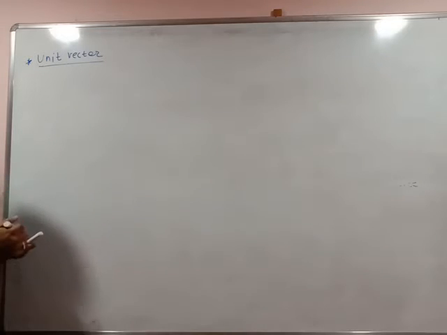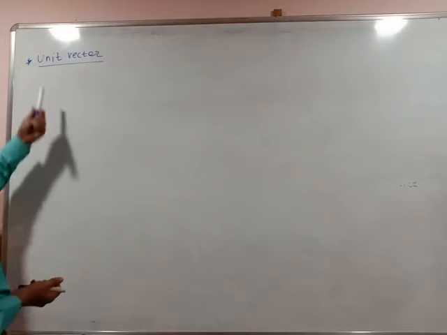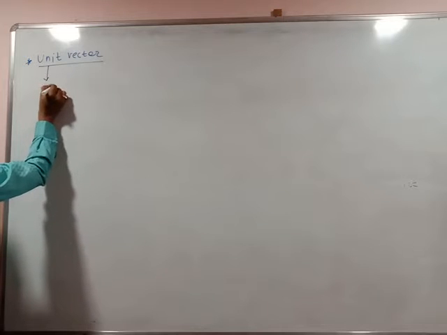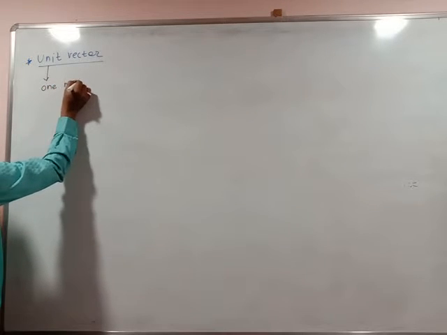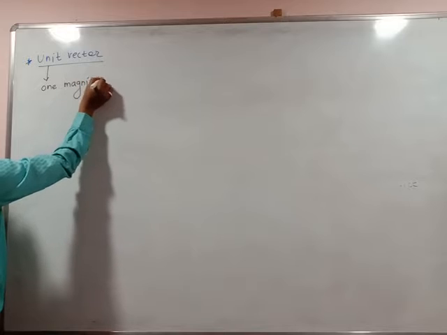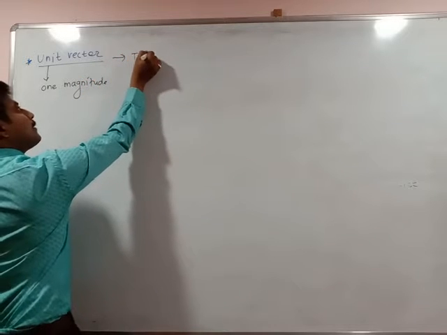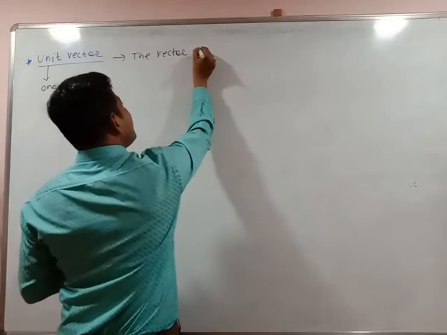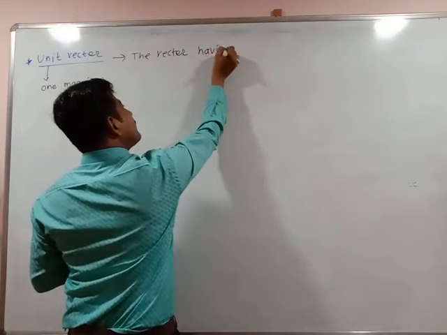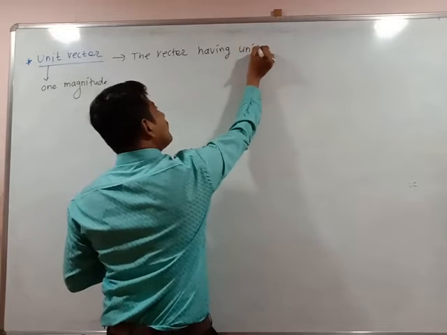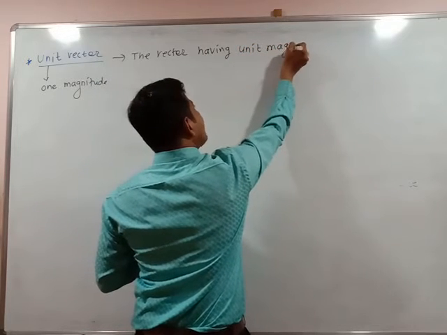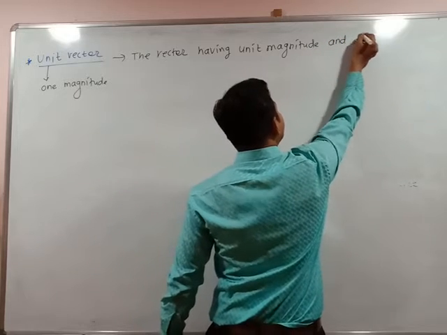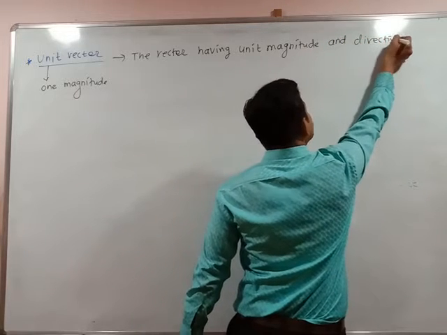Unit vector. The answer is present within the point only. Unit means only one magnitude. It is said to be one magnitude. First I will write the definition, then we will discuss the example. The vector having unit magnitude and direction.